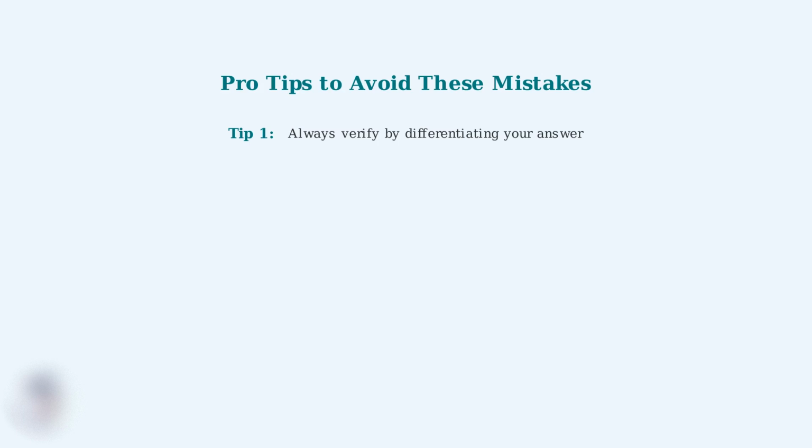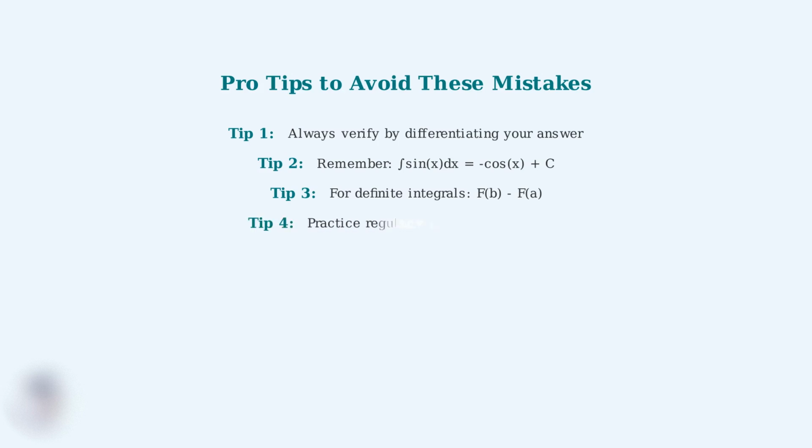First, always verify your answer by differentiating. If you get back to sine x, you know you're correct. Second, memorize that the integral of sine x equals negative cosine x plus C. The negative sign is crucial. Third, for definite integrals, remember the fundamental theorem, F of b minus F of a, where F is your antiderivative. Fourth, practice regularly and always double-check your work. Mathematics builds on itself, so mastering these basics is essential.